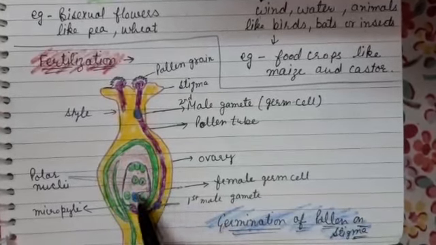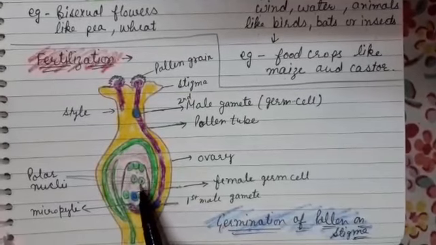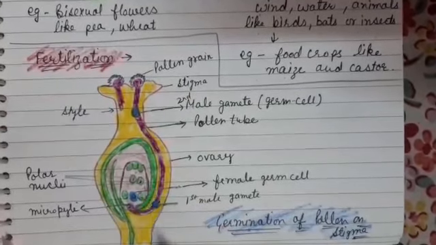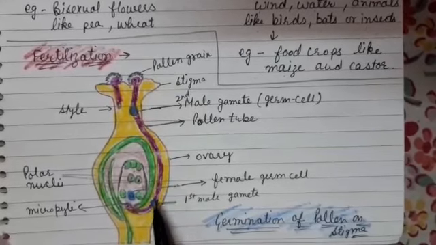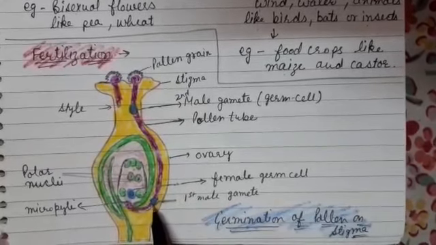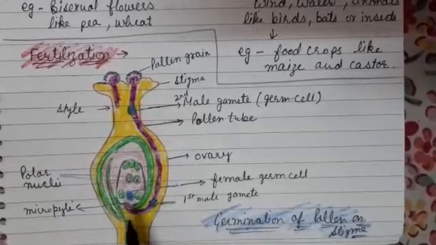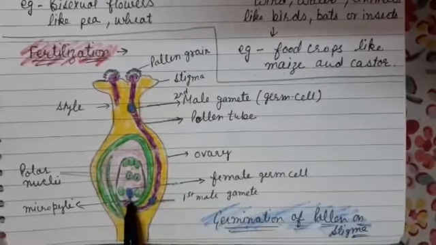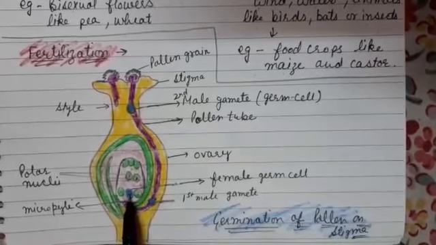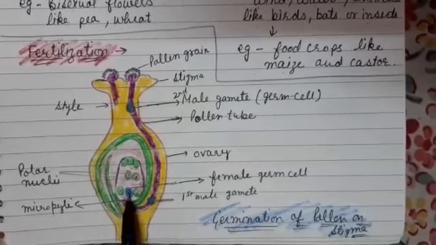This is the embryo sac. One of the male gametes travels down the tube and reaches the egg cell in the ovary and fuses with it to form zygote.